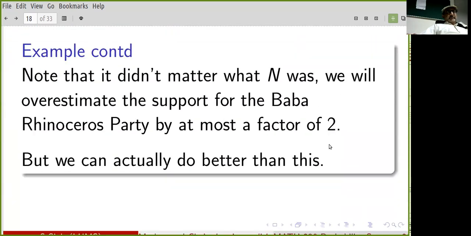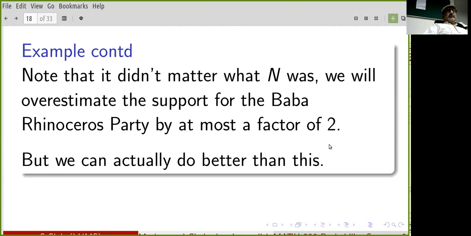It didn't really matter what n was in this case. And so Markov is assuring us that if we make our estimate like this, the most that we're overestimating our support by is a factor of 2.